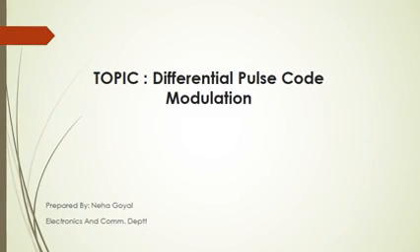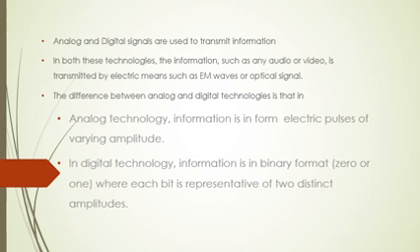Good morning students. Today we will discuss differential pulse code modulation. Analog and digital signals are used to transmit information. Means to say, the information to be transmitted may be in analog format or in digital format. In both technologies, information such as audio and video is transmitted by electromagnetic waves or by electric or optical signals.